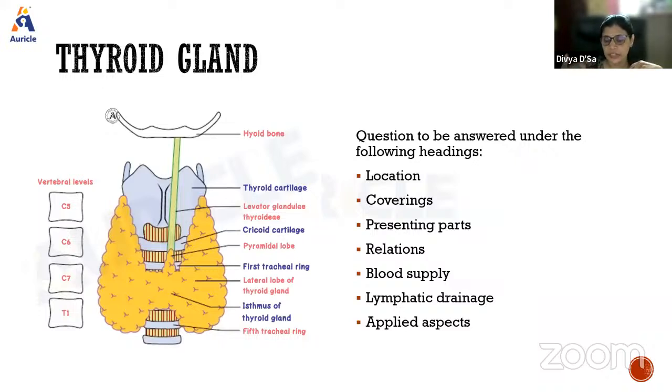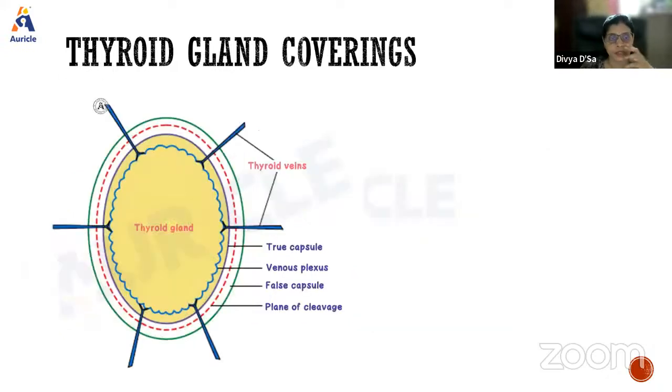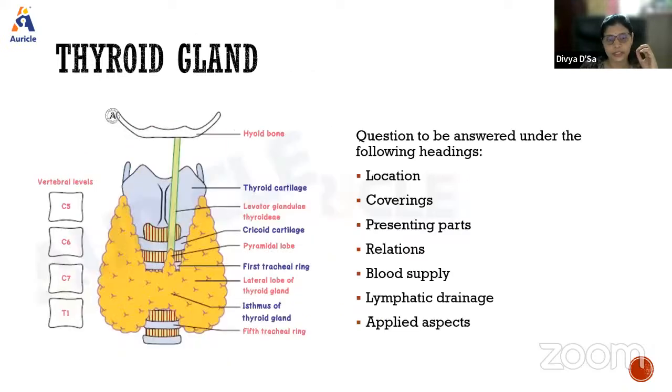Any gland, we need to describe under these headings: location, coverings, presenting parts, relations, blood supply, lymphatic drainage, and applied aspects. When we talk about location, I already told you it is located in the midline in relation to the vertebral level C5 to T1.